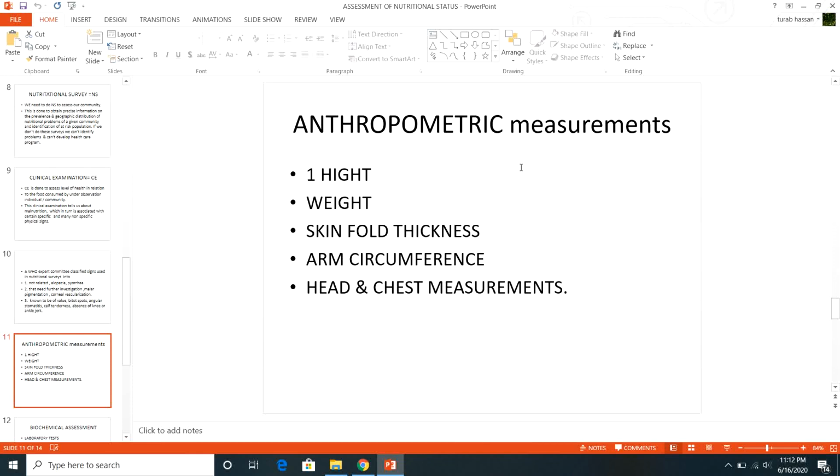Now comes anthropometric measurements. Anthropometric measurements are usually or specifically for children under 5 years of age.